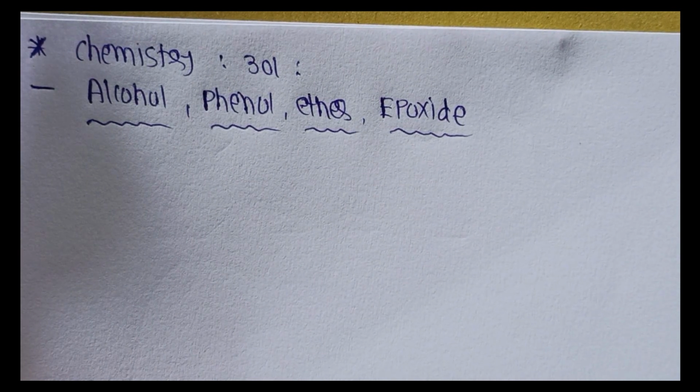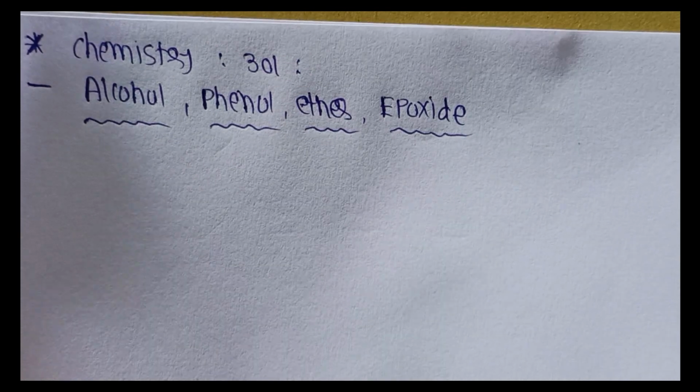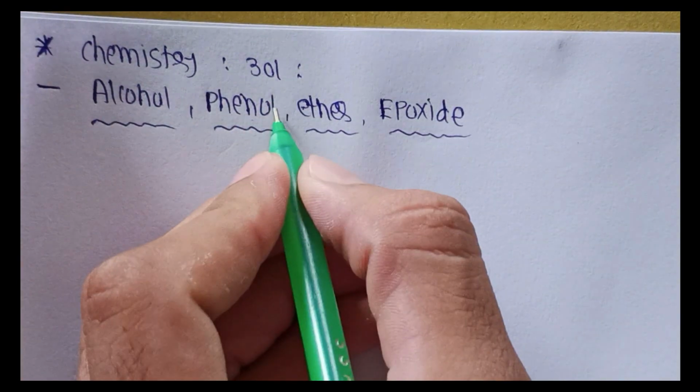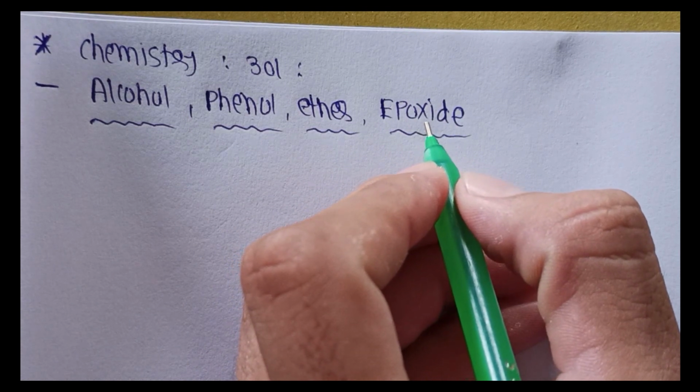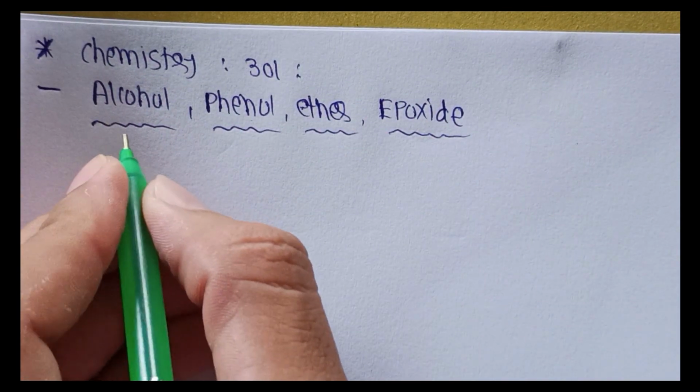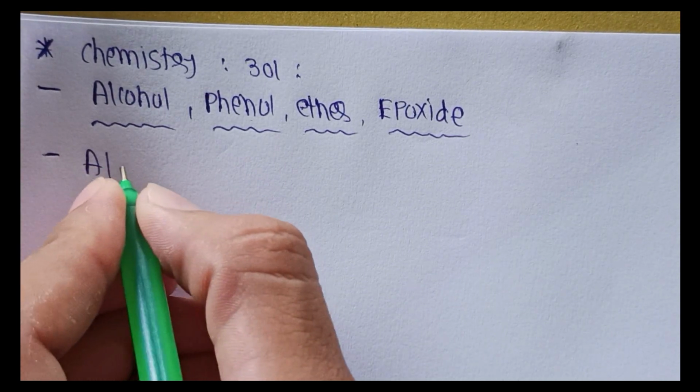Today we will discuss Chemistry 301, Chapter number 4: Alcohol, Phenol, Ether and Epoxy. First of all, let us discuss what alcohol is.